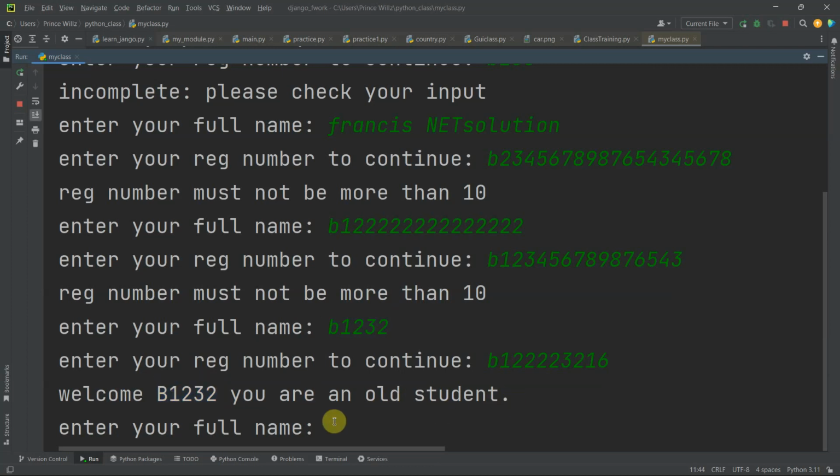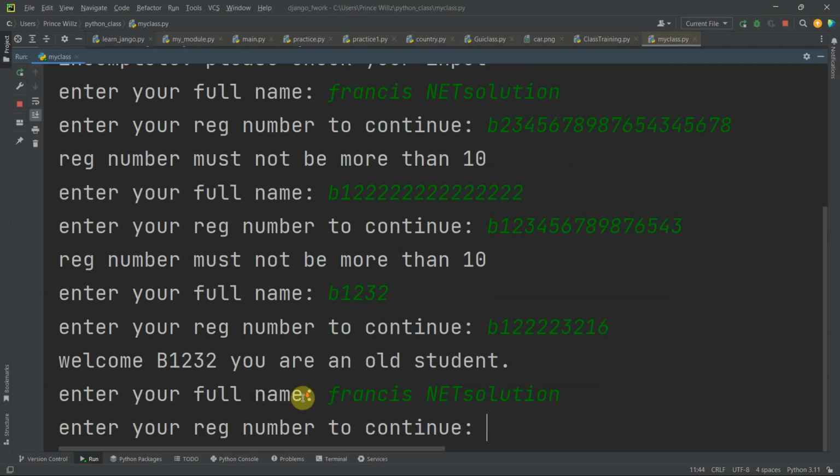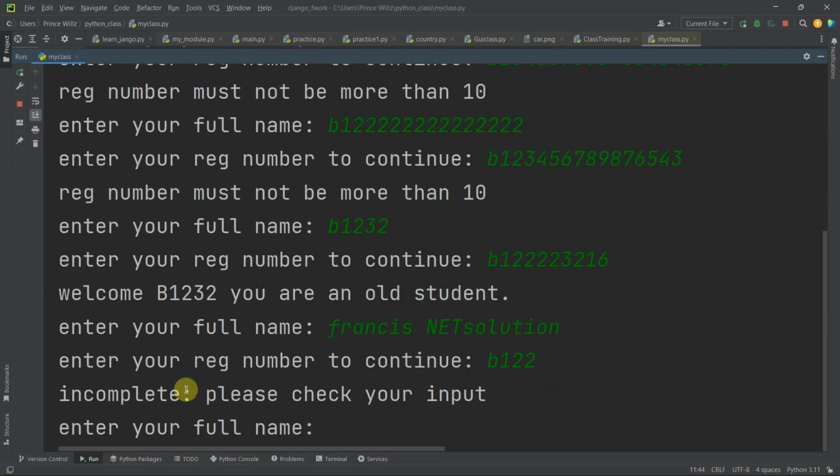Now if I make this below 10, let's see what the answer will be. It says I should enter my full name. I paste my name here and hit enter. Now enter your range number. Let's say B122, which is below 10. Let's run it. It says incomplete, please check your input. So it is incomplete and it asked me to check my input. You have checked it when it is complete and it printed the right answer. When it is above 10, the right answer.